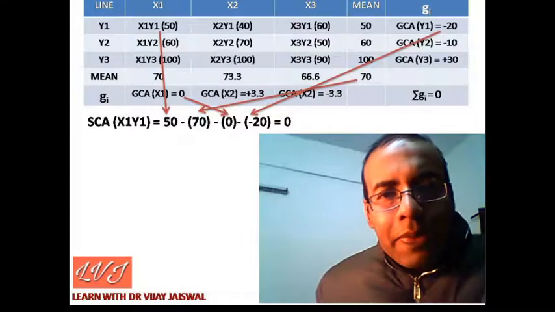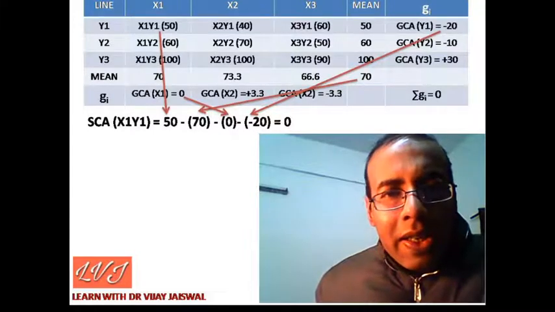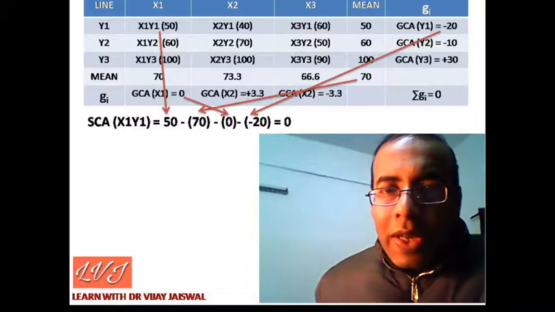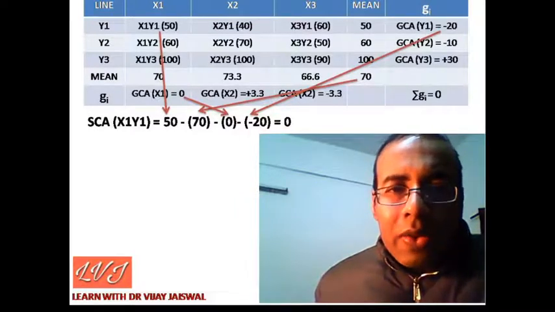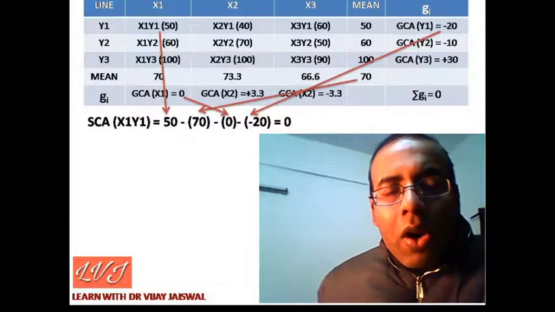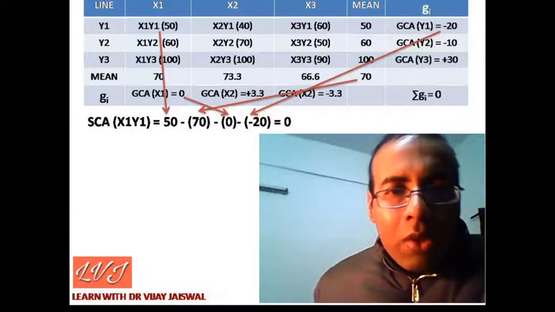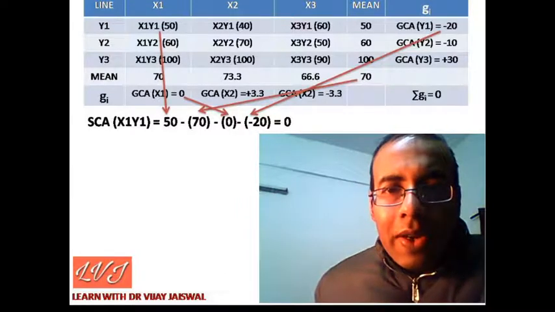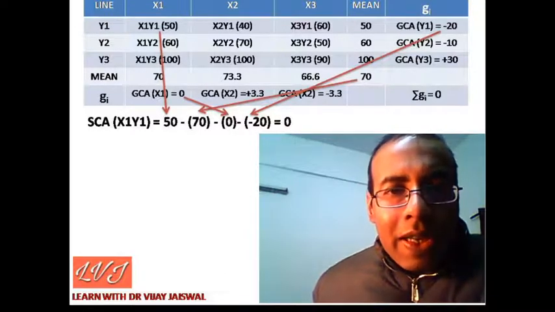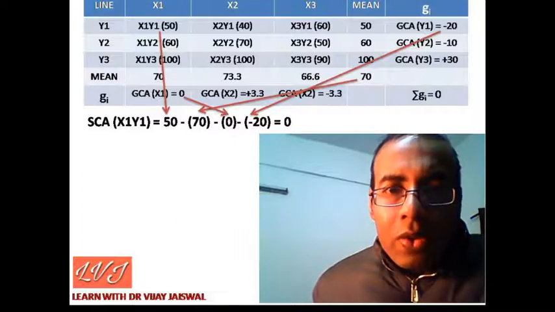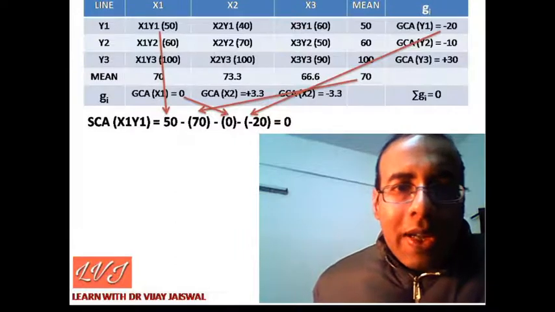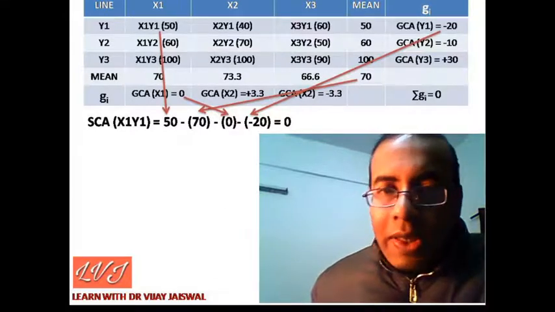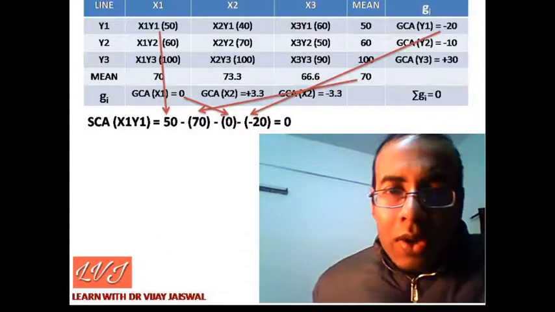Here we have 6 lines, 3 father lines and 3 mother lines: x1, x2, x3 and y1, y2, y3. We made all the combinations, so we have 9 crosses: x1y1, x2y1, x3y1, x1y2, x2y2, x3y2, x1y3, x2y3 and x3y3. So we have all the 9 crosses.